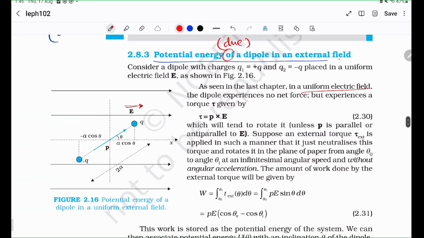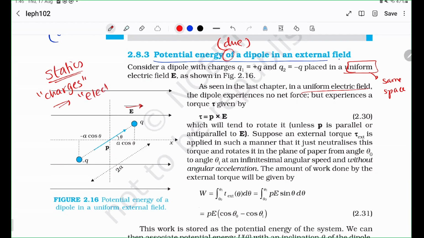Again, what we've just discovered is what uniform means. Uniform means it is the same in space. It can change with time, but luckily we know that electrostatics means that all the charges are stationary. The source charges are all stationary. Therefore, all the electric fields are stationary. So that's important.